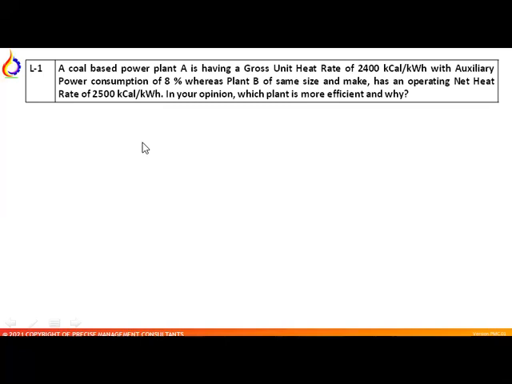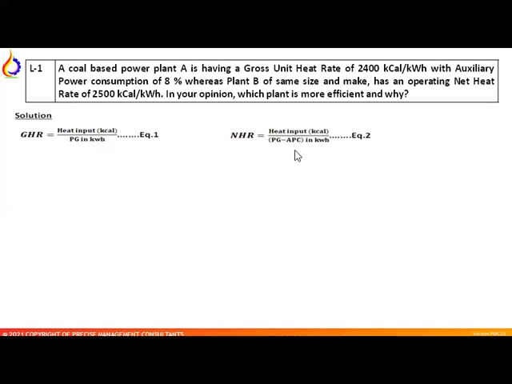Okay, so let's talk about the solution. What is gross heat rate? Gross heat rate is heat input in kilocalories divided by power generation in kWh. Now, what is net heat rate? Net heat rate is the same heat input to the system divided by power generation minus auxiliary power consumption. In this case, we subtract auxiliary power consumption.